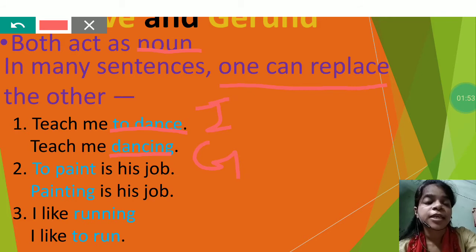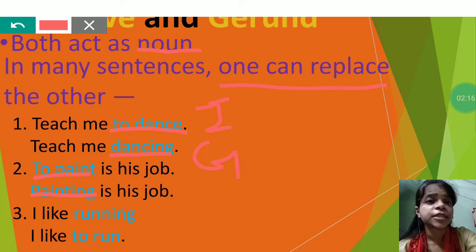Same with the second sentence: to paint is his job, painting is his job. Again, the main point of the sentence remains unchanged, but we started the sentence differently. The first one started with an infinitive, the second one with a gerund.